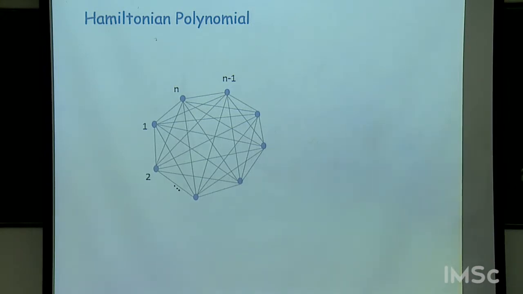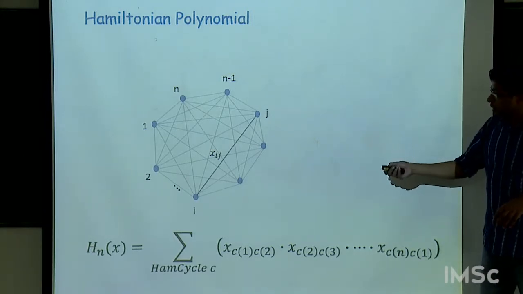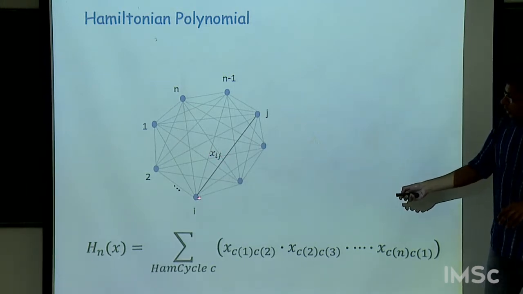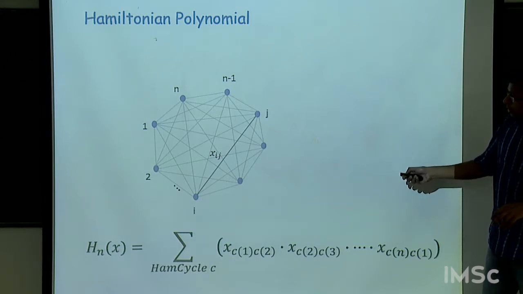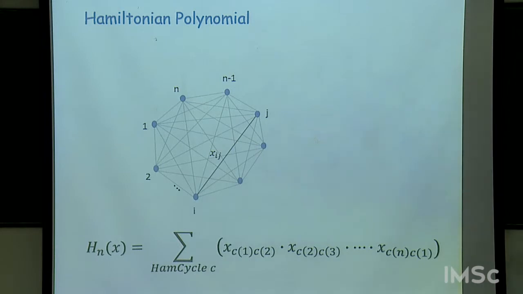Now let's consider the following. Suppose you consider the complete graph on n vertices now. So this is not an arbitrary graph, a complete graph, and you label the edge joining vertex i and j with the variable xij. Suppose you do this, and now consider this polynomial. This is called the Hamiltonian polynomial.